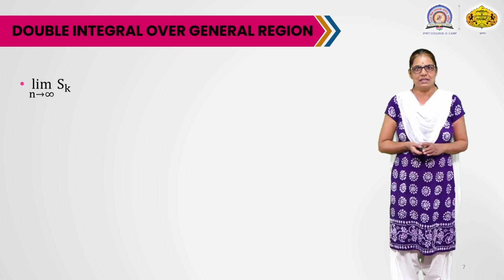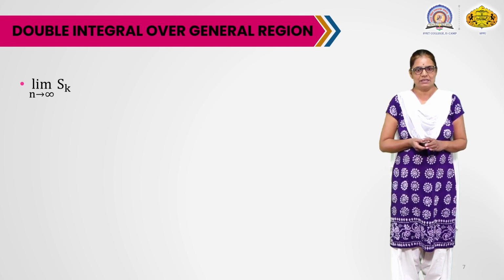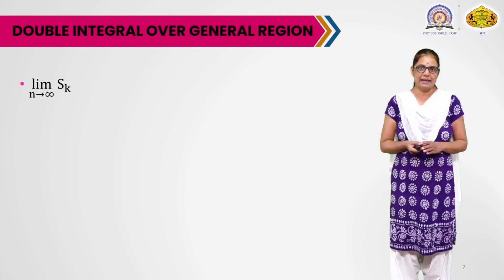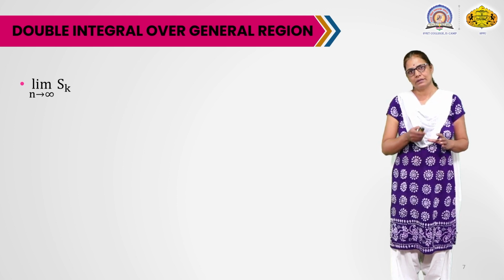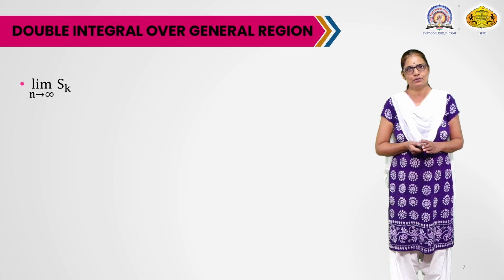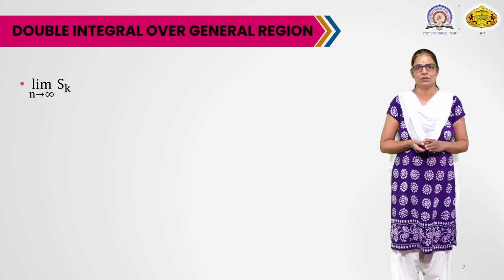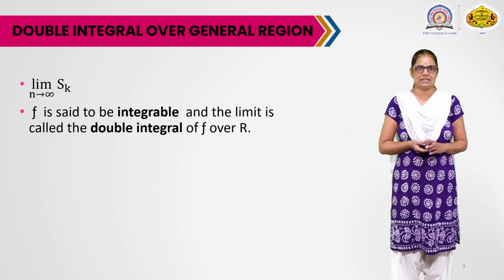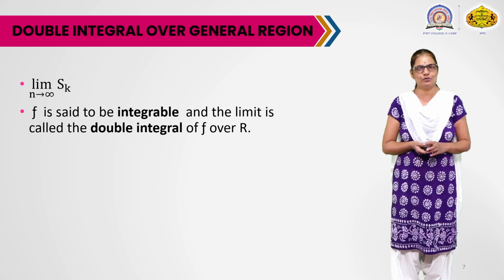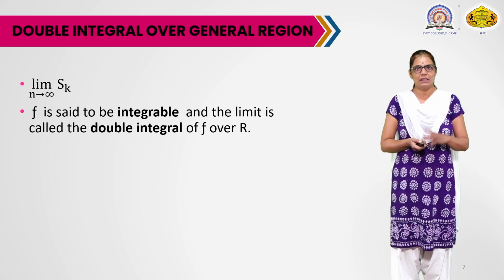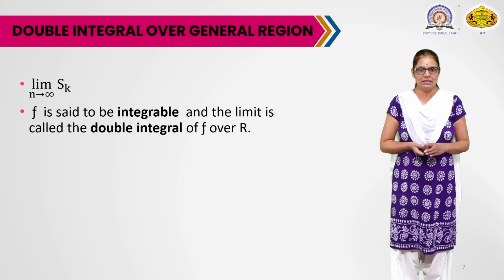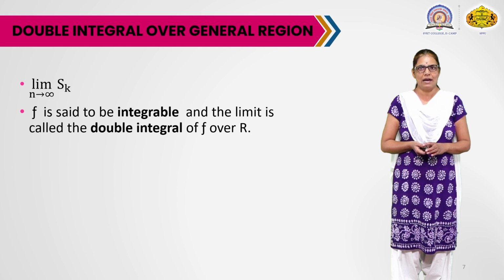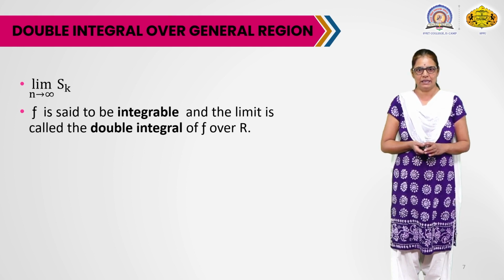So this limit is taken such that the linear dimension of the rectangle tends to 0, that is, the largest linear dimension tends to 0. If this limit exists, the limit of the sum as n tends to infinity, then this limit is called the double integral of the function f over the region R, and the function is said to be integrable.